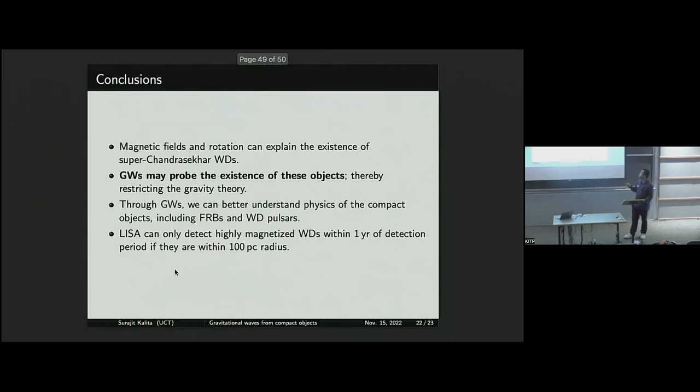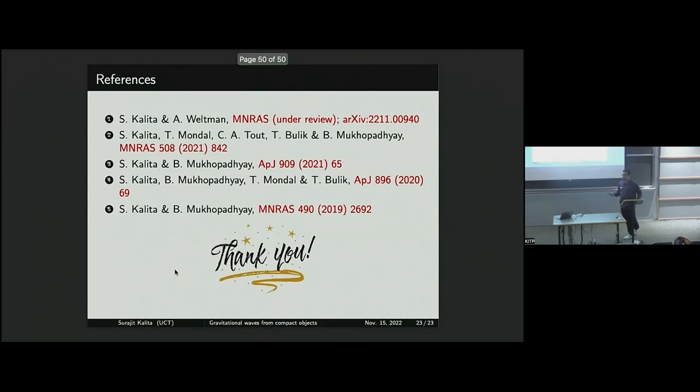So in summary, I just want to mention that magnetic fields and rotation can explain the existence of super-Chandrasekhar white dwarfs. And if gravitational waves can detect this in the future, we can restrict the various theories of gravity that people have proposed. Through gravitational waves, we can also better understand the physics of white dwarf pulsars and FRBs. And of course, an important point is that LISA can only detect highly magnetized objects, where the central field should be high. It doesn't matter what the surface field is, within 1 year of detection period, if they reside within 100 parsec radius. So thank you. These are the references. Thank you.